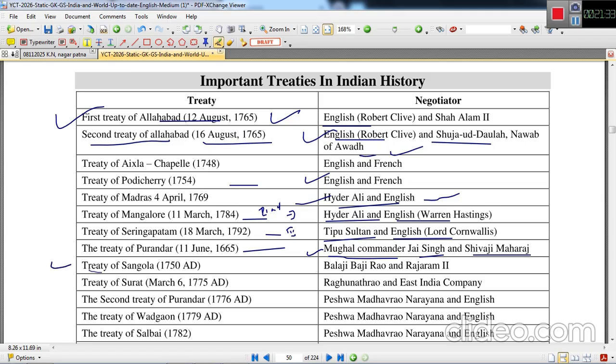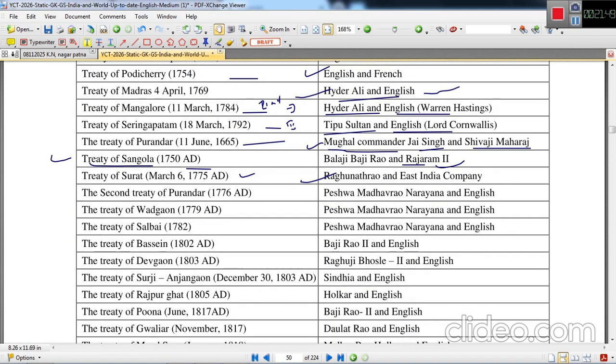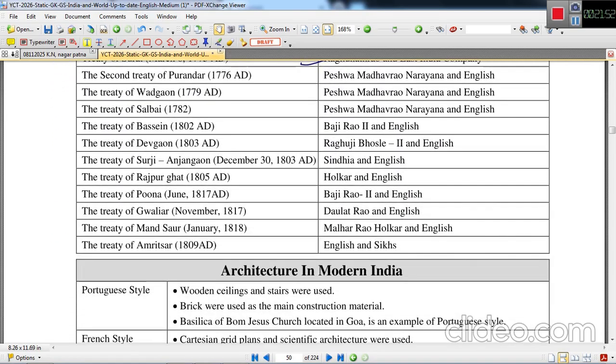Maharaj. Treaty of Sangola 1750, signed between Baji Rao and Raja Ram II. Treaty of Surat, signed on March 6, 1775 between Raghunath Rao and East India Company. Then the second Treaty of Purandar, signed in 1776 between Peshwa Madhav Rao Narayan and English forces. The Treaty of Vadgaon 1779, Peshwa Madhav Rao Narayan and English forces. Treaty of Salbai, related to Anglo-Maratha struggles, Peshwa Madhav Rao Narayan and English.